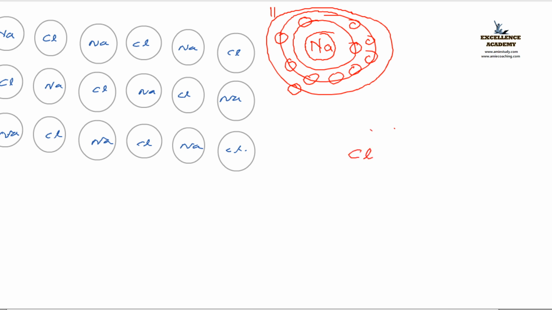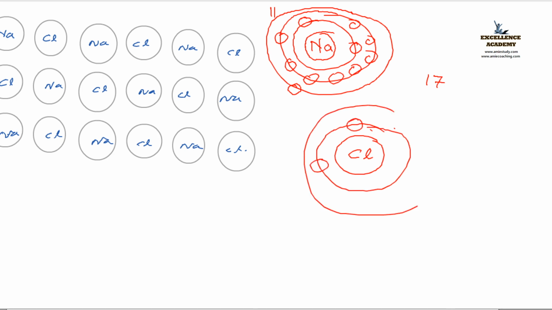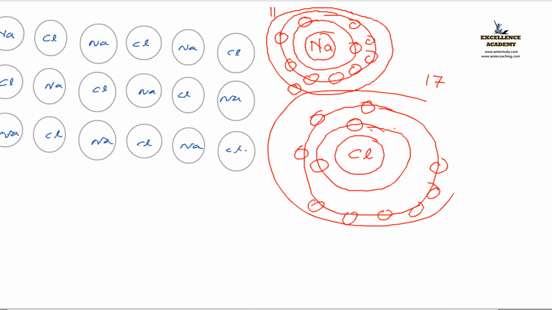Yes, chlorine is there, where there exist 17 electrons. 1, 7, 17 electrons. So how are they arranged? 2, 8, so 10, isn't it? 10 is over. Then 7. How many electrons are required? One more electron is required, right? One more electron is required to make it an octet.